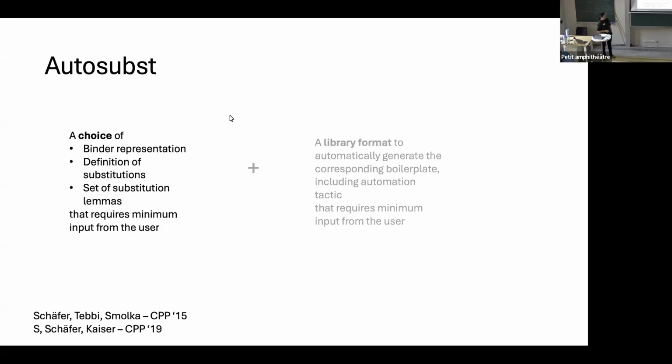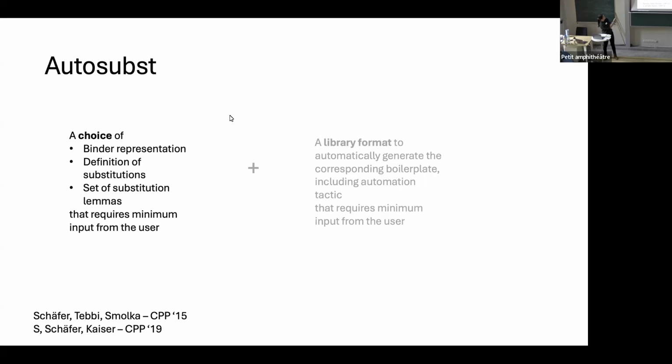Okay. So the Autosubst library is one approach to this question. I would summarize it as being one choice of binder representation, definition of substitutions, and set of substitution lemmas that, as chosen, requires minimum input from the user. And second, some kind of automation or tooling to make this applicable to a wide range of syntaxes, again so that there's no boilerplate and it requires minimum input from the user.